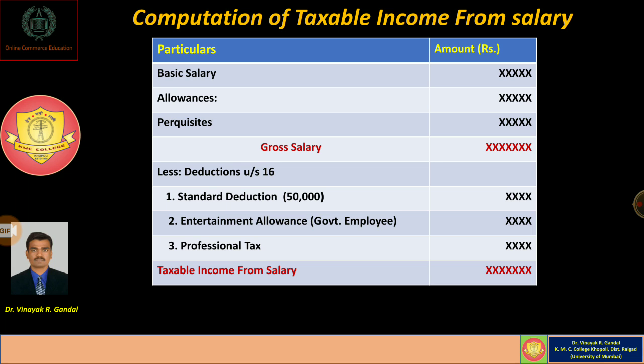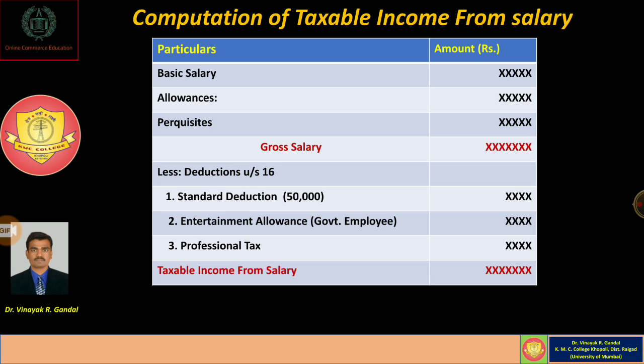Sometimes employees get perquisites or facilities in addition to monetary benefits. In such a case, the value of that perquisite or facility is to be considered as salary income. Okay. And by aggregating all these types of income, we have the gross salary.